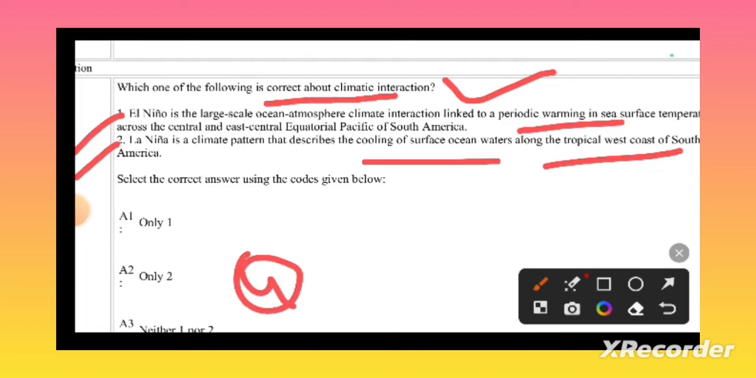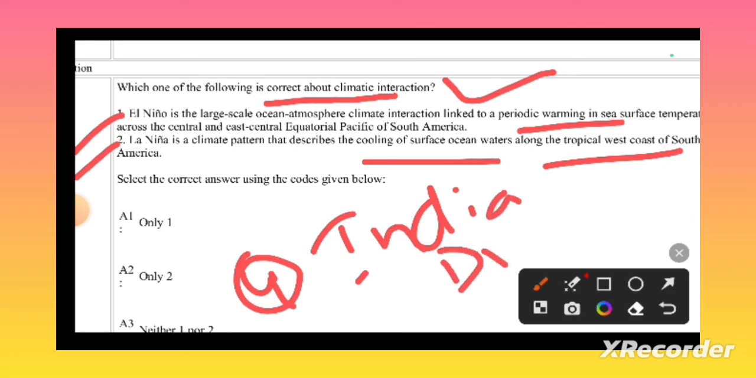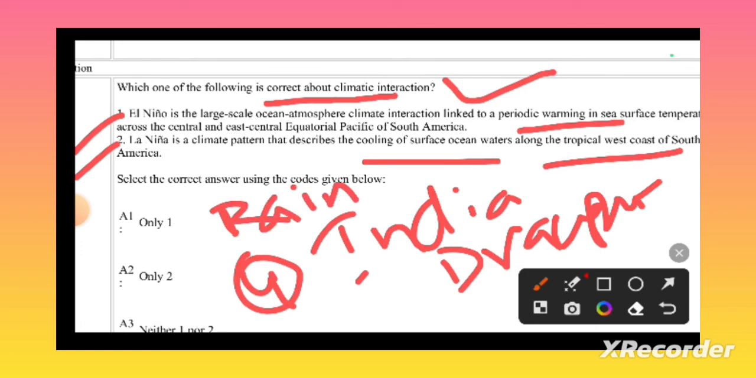In the case of El Nino, the effect in the Indian Ocean region is the occurrence of droughts due to the El Nino effect, and due to the La Nina effect, there is a lot of rainfall and floods will occur. Let's go to the next question.